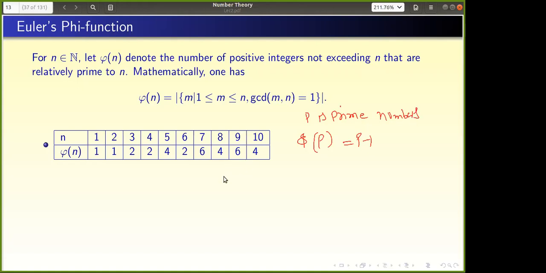Any other observations? For p raised to n, it is p raised to n minus p raised to n minus 1. How do you prove it? Okay, we'll come to that. To show that, Shruti, can you first prove it for this one: what is phi of 2 power n?